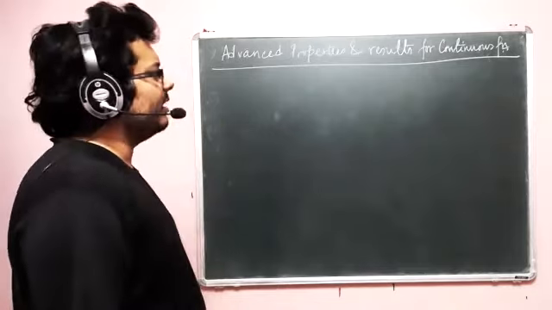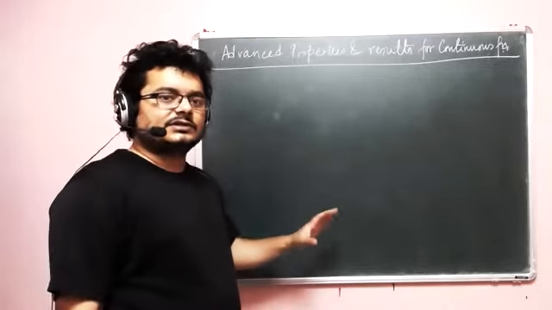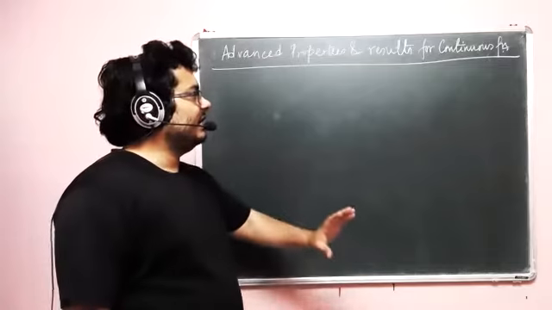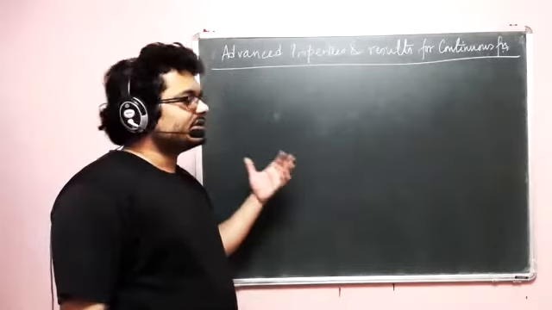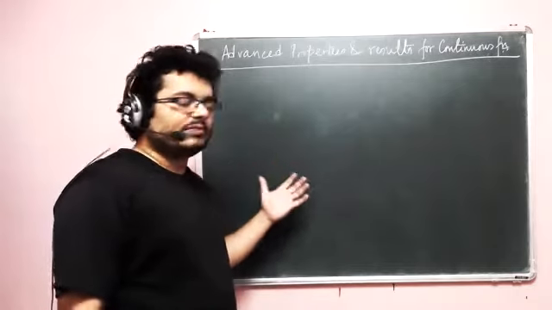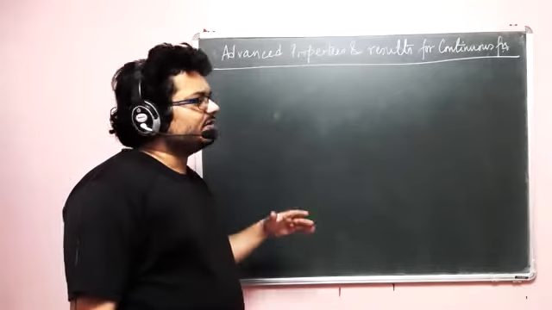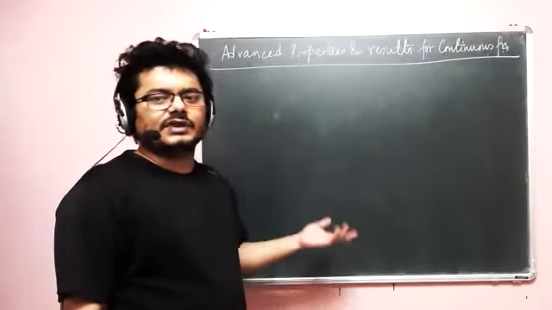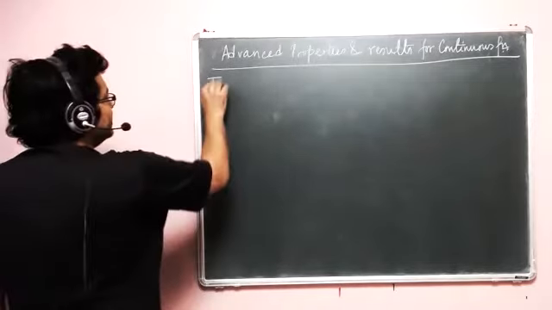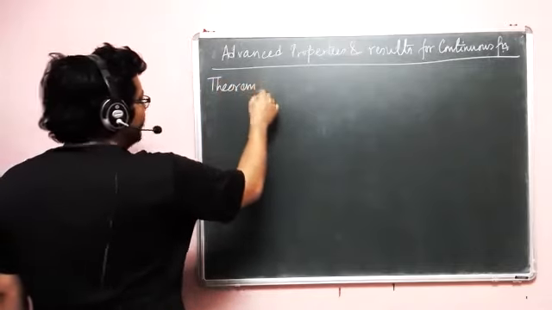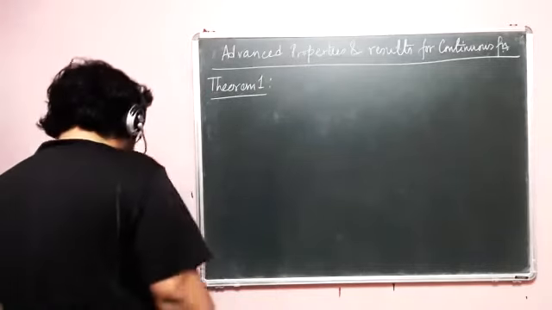Probably our brain is oriented in such a way from school culture that we end up always remembering the result. But the most important part is the premise: under which conditions does this result hold? This is far more important than the result itself, because given the premise, if you are good at it, you can actually think it out and see that this will happen. Most of the time in a theorem, it is the premise that takes more space to write than the result itself. Generally the result is very small. So let's look at the first theorem.